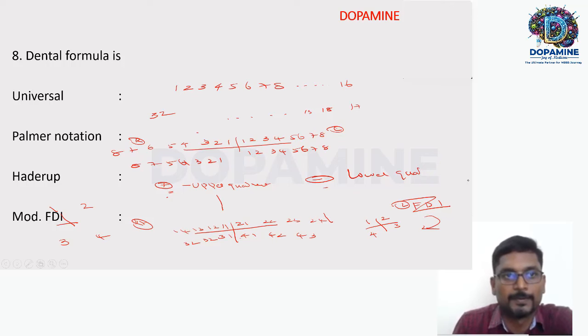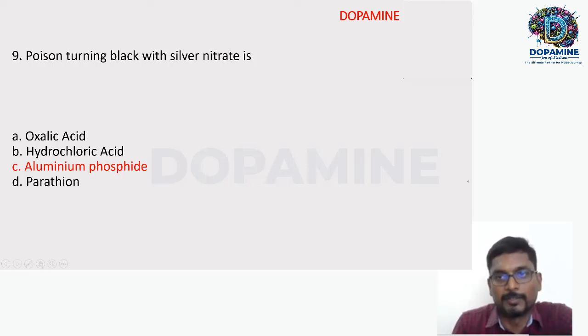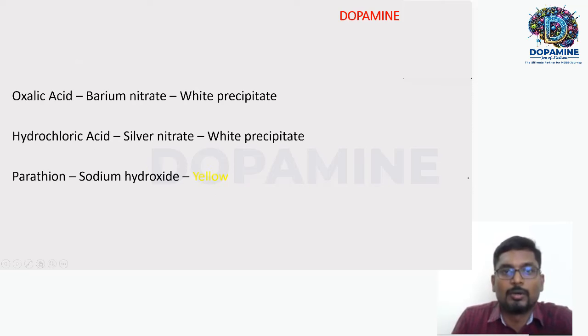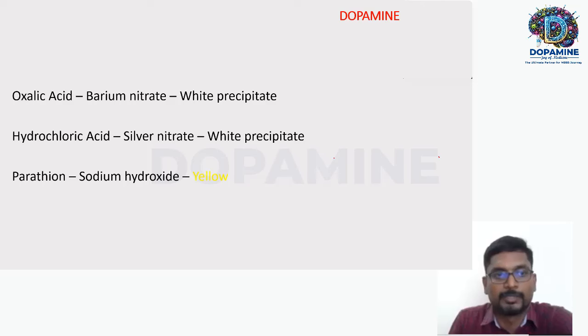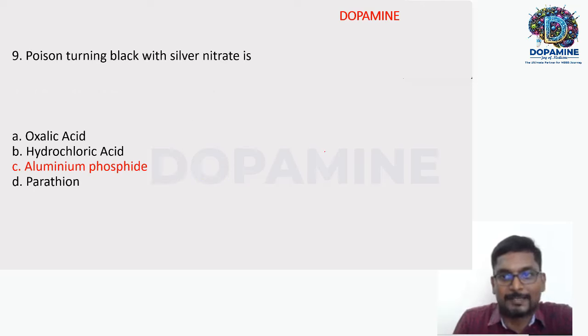Yes. So, poison turning black with silver nitrate is this. Another tough question, don't worry about it. I'll show you a few more repeated questions out of this. Oxalic acid with barium nitrate gives a white precipitate. Hydrochloric acid with silver nitrate produces a white precipitate. Paraquat with sodium hydroxide produces yellow coloration. Here, the answer for black with silver nitrate is aluminum phosphide.